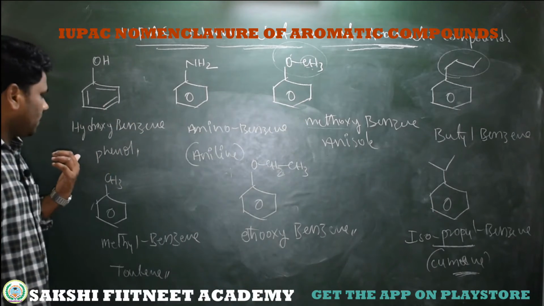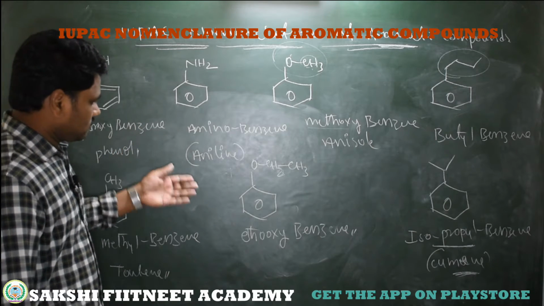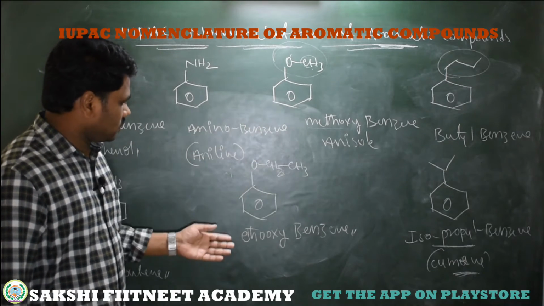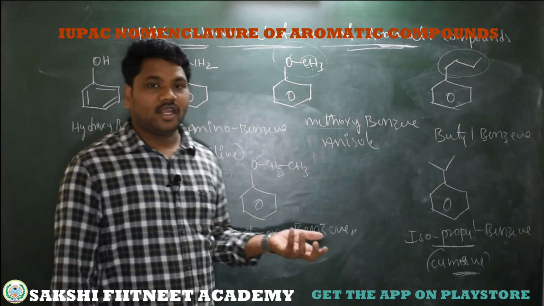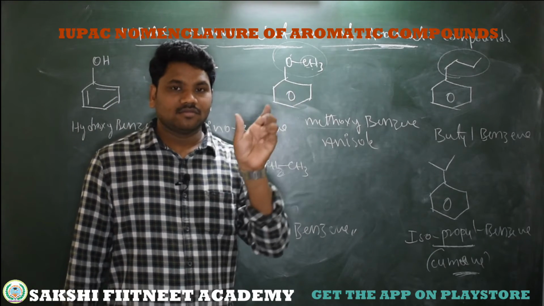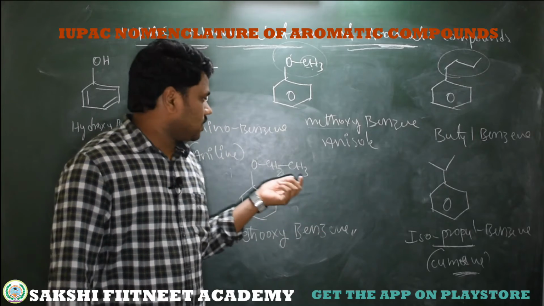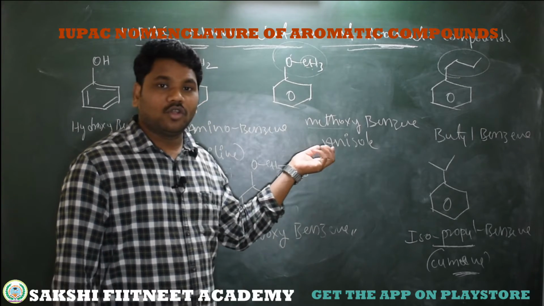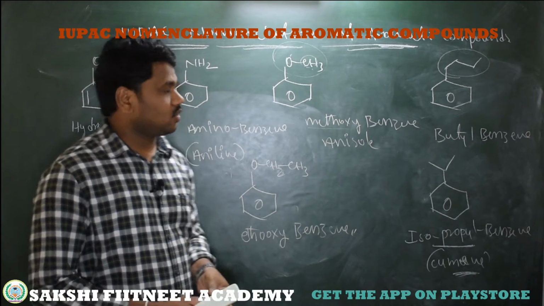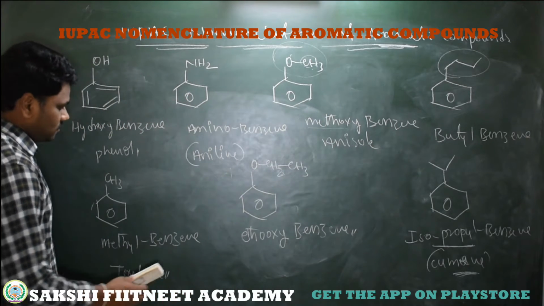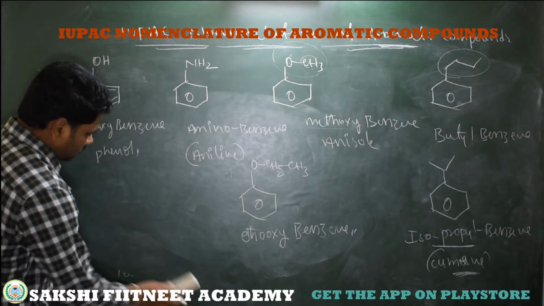Here phenol, aniline, this is anisole, ethoxybenzene, toluene, which are monosubstituted. You just take a substituent as a prefix name, and as a word root you can use the aromatic ring, that is the nucleus. So now I am taking up bisubstituted benzenes.